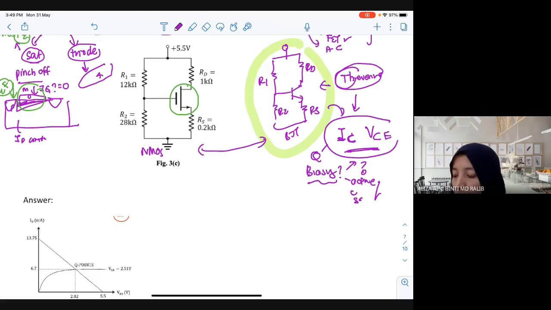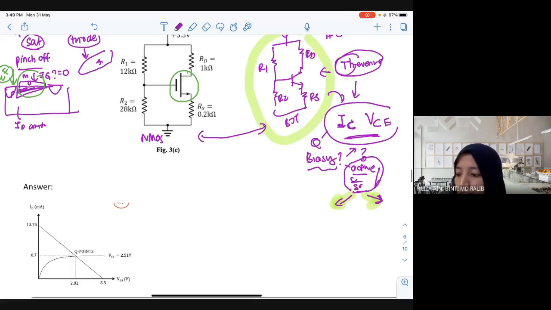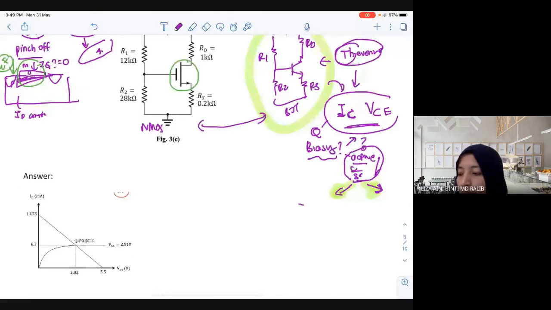So, why do you need to have this? Why do you really need to know whether it is active, cut off, or saturation? Why go through the trouble of knowing the region? Najmi, why do you have to learn to know this region? What is the function of a transistor? Yes, because you have two functions, right? One is to amplify, another one is to become a switch. So now your focus is to amplify.